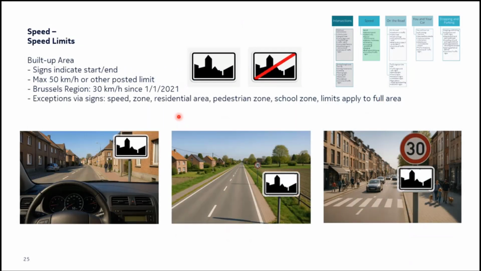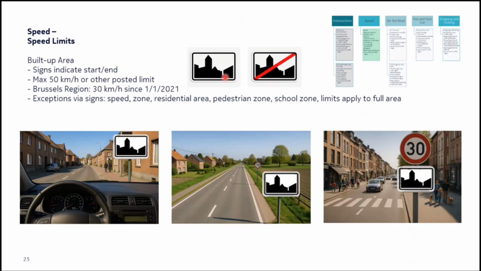Okay. Now let's look at the speed limits inside a built-up area. So this is the road sign for a built-up area. Remember, any white plate with black ink on it, a rectangular white plate with black ink on it, is a zonal board. We will see a lot of zonal boards as we go through this training. What does it mean?